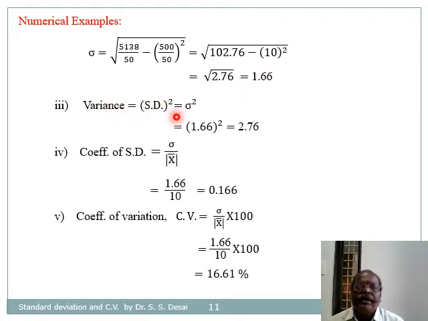Now for variance, as variance is square of standard deviation, so square of 1.66 is 2.76. Therefore variance is 2.76. Coefficient of standard deviation is sigma divided by mod of mean, that is equal to 1.66 divided by 10, that is 0.166. And finally the coefficient of variation CV is equal to 1.66 divided by 10 into 100, that is 16.61.